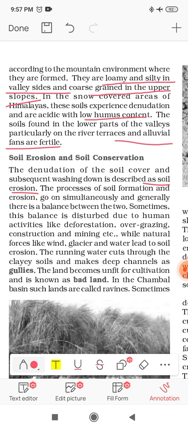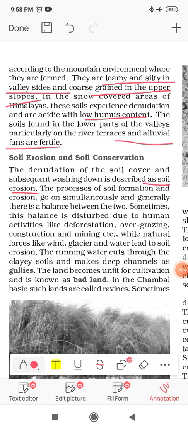If soil erosion is a natural process, then erosion and deposition go simultaneously, side by side, and automatically create a balance between erosion activity and deposition activity. Sometimes the balance is disturbed due to human activities. As I said, if it is a natural activity, both things will go side by side and we will have the balance.